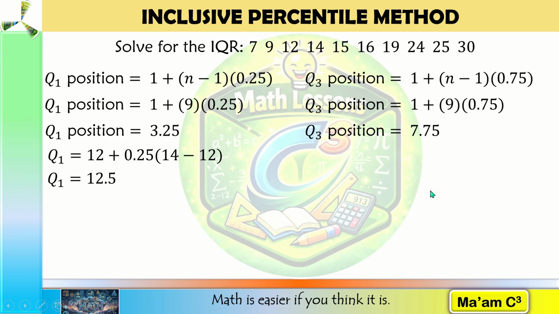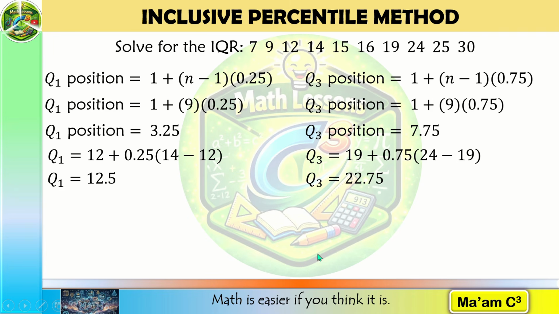We move 75% of the distance from 19 to 24. 24 minus 19 is 5. 5 times 0.75 is 3.75. Plus 19 is 22.75. Here is our third quartile.